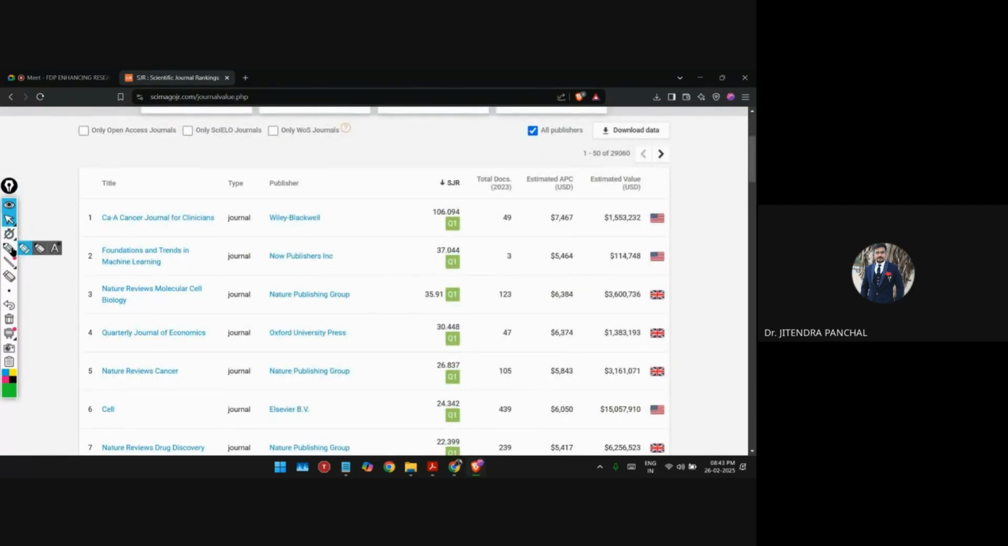So here you can see this journal APC charges is